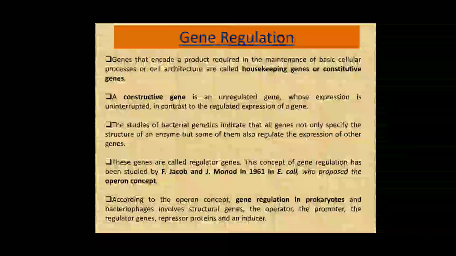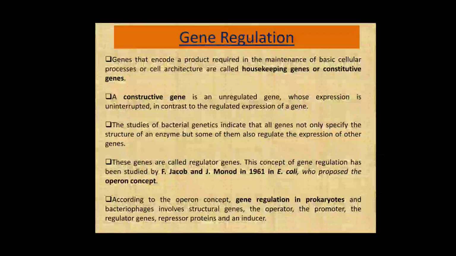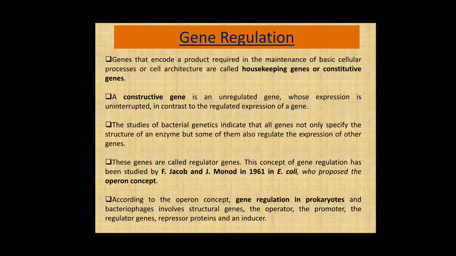The genes that encode a product required in maintenance of basic cellular processes or cell architecture are called housekeeping genes or constitutive genes, while the constitutive genes are unregulated genes whose expression is uninterrupted, meaning they are expressed continuously, in contrast to the regulated expression of a gene.